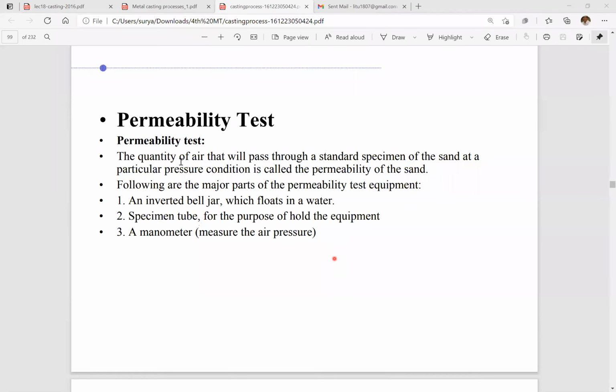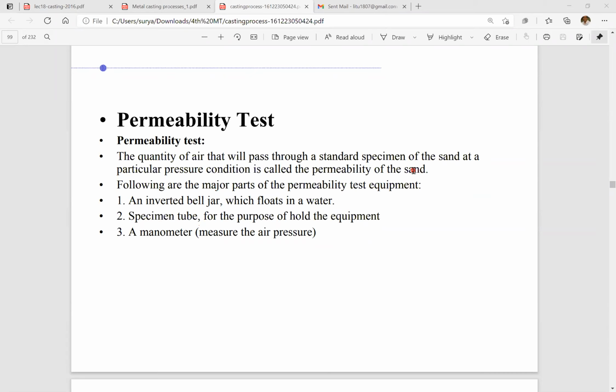So, the permeability test. The quantity of air that will pass through the standard specimen of the sand at a particular pressure condition is called the permeability of sand. So why are we studying permeability? Permeability means the evaporating or escaping capacity of the absorbed gas during the pouring of the molten metal.